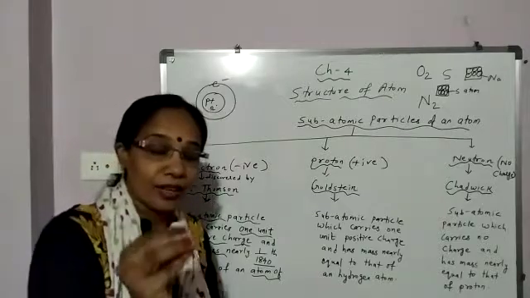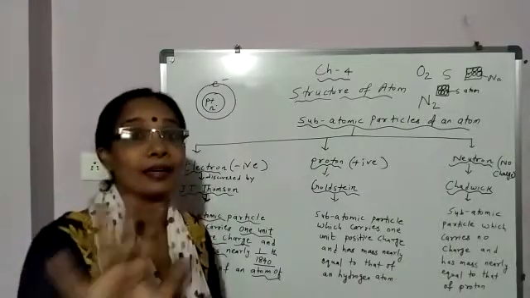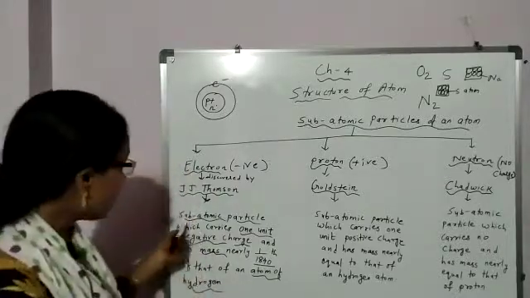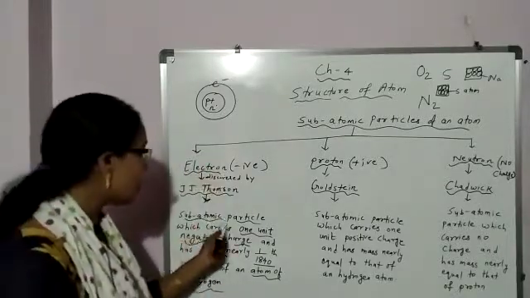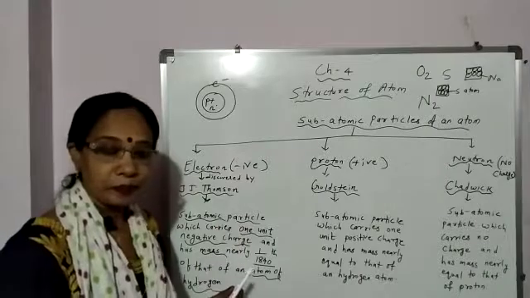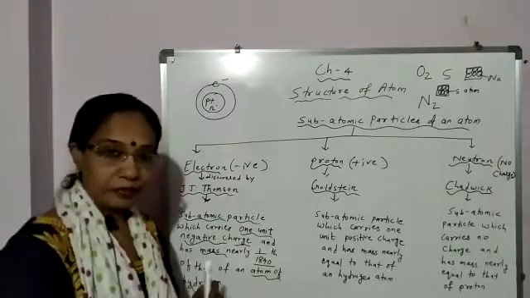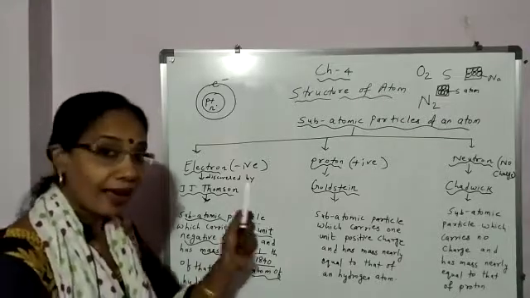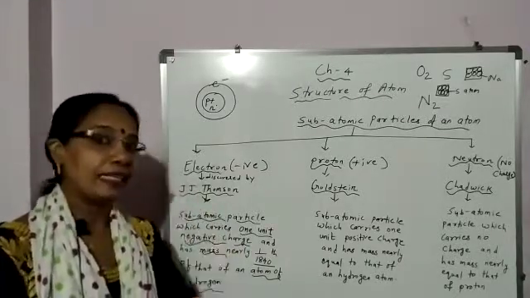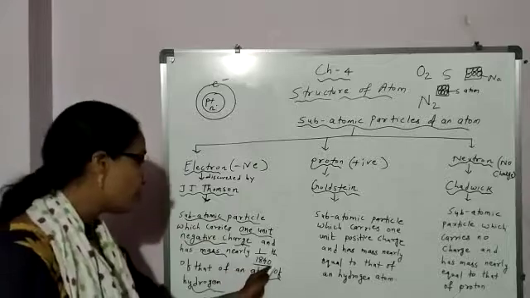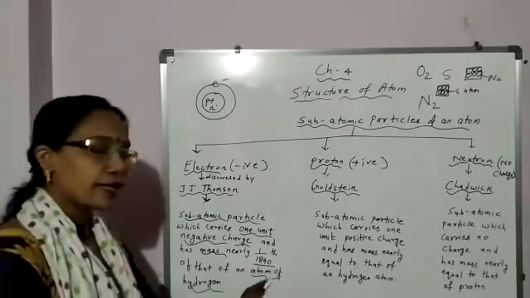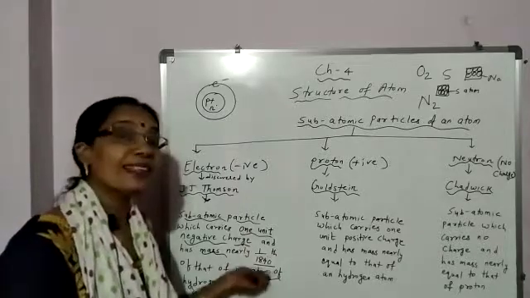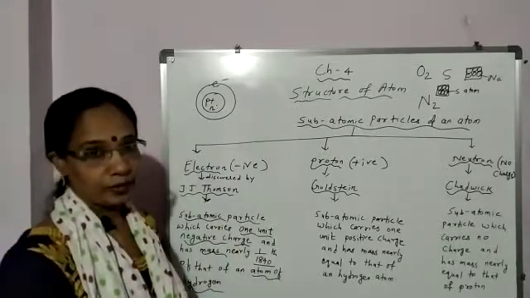Means the mass of electron is negligible, very less. Clear?